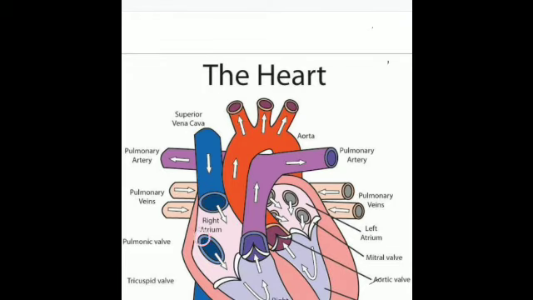Now the atria are small chambers. Is that clear? And they have thin walls, just the same as with the veins. They have to carry the blood just from the atrium to the ventricle, and they are just receiving chambers. They don't have to pump much blood. So they receive blood from different body parts, and they are also called the receiving chambers.